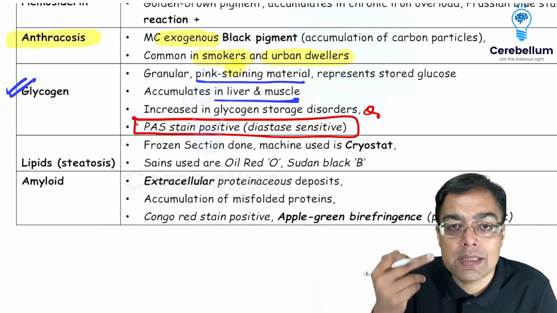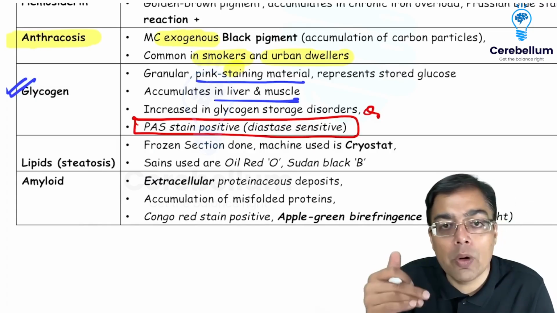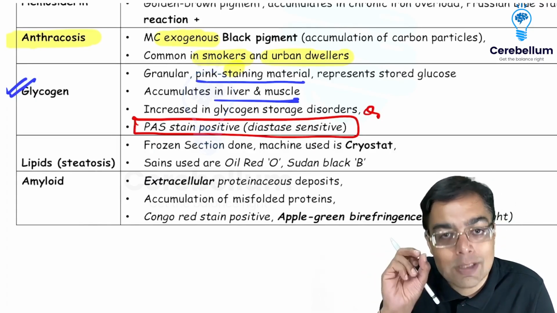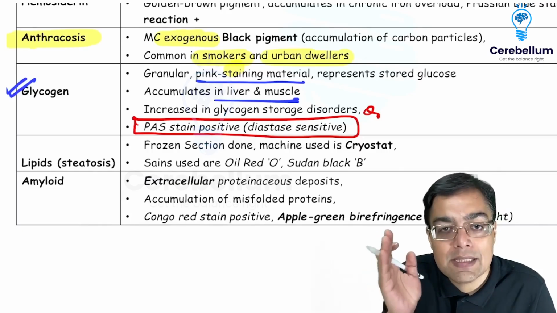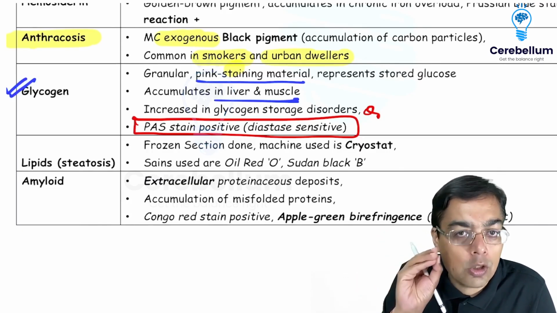Similarly, we are asked questions in the exam about certain types of infections caused by bacteria. They may be PAS positive. Amyloid, is it PAS positive? Yes. But is it going to be diastase sensitive? The answer is no. So that's what is going to be important, that PAS positive and diastase sensitive material happens to be the only one that you have to keep in your mind for your NEET PG exam.